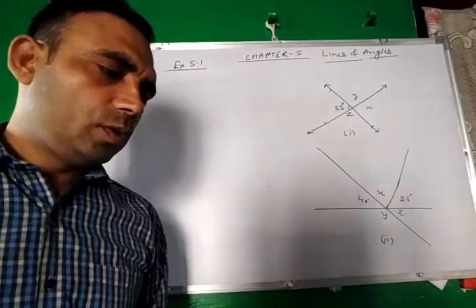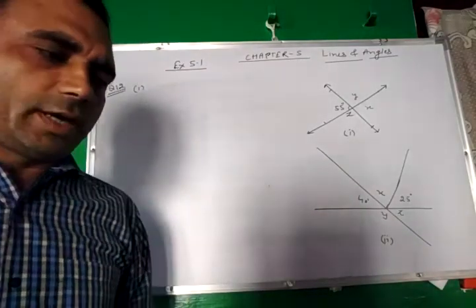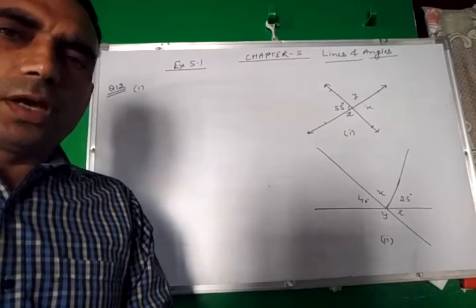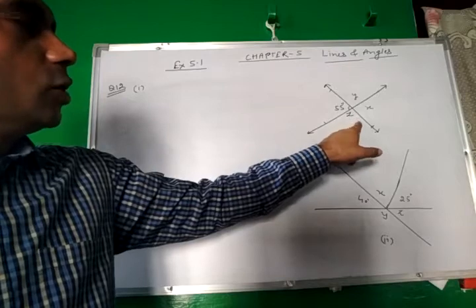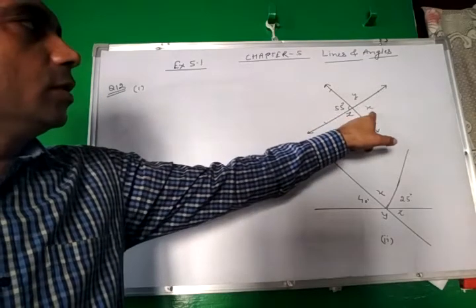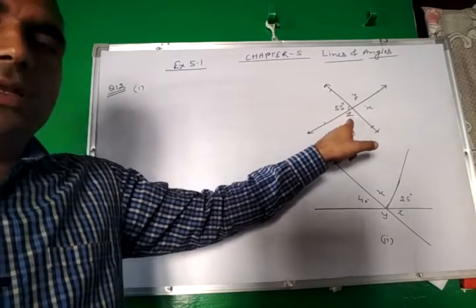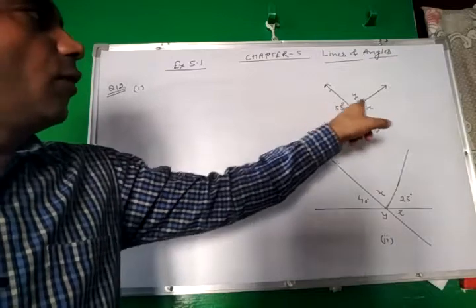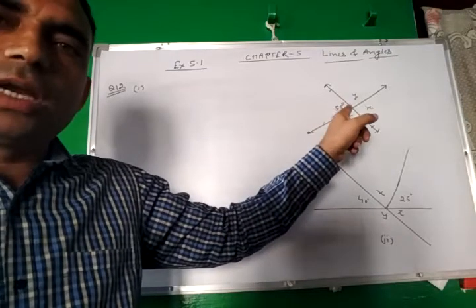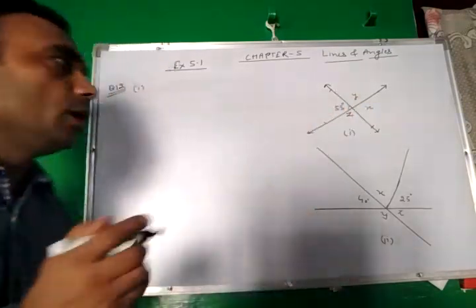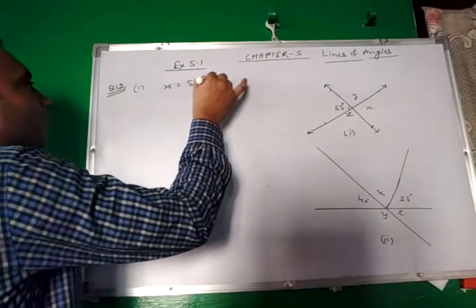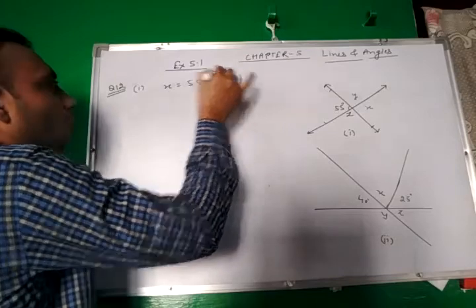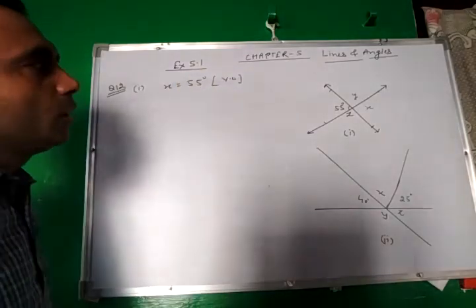Question number 12. Find the value of the angles x, y and z in each of the following. These are four figures. First figure: this is 55, this is x, this is y and this is z. 55 and x are vertically opposite, so both will be equal. So x is equal to 55 degrees by the property of vertically opposite angles.